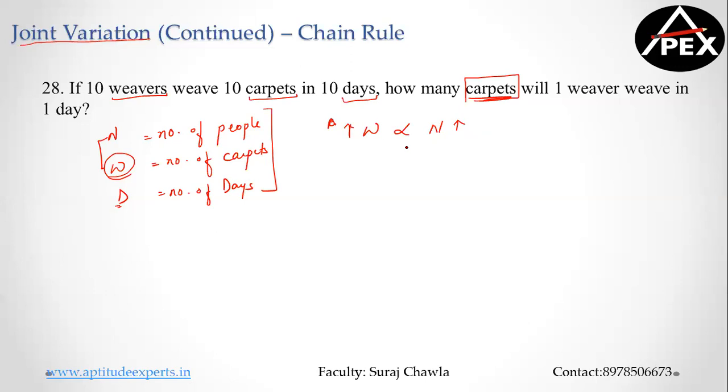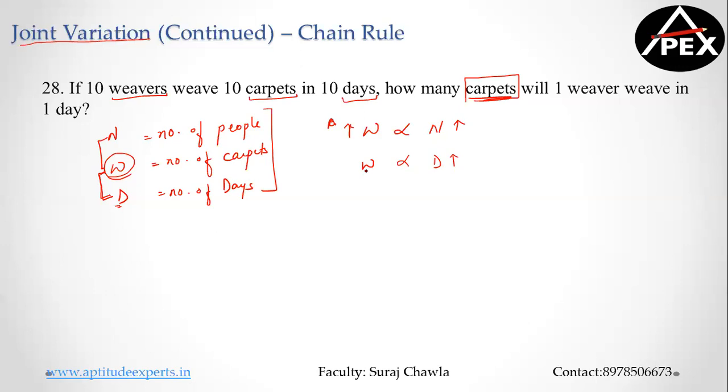Clear? Now, since he's asking you weavers, now link up relationship between weavers and number of days. So bring up a joint variation concept. Now tell me, more the number of days, will the amount of work done be more or less, irrespective of number of people? Obviously more, no? I do understand during lockdown we all are getting lazy.